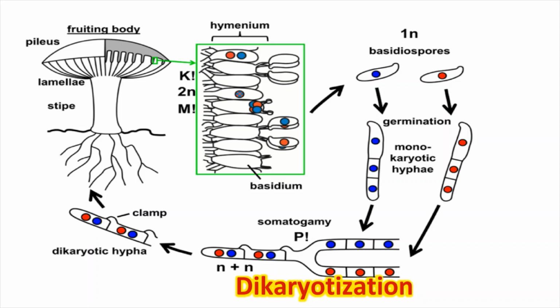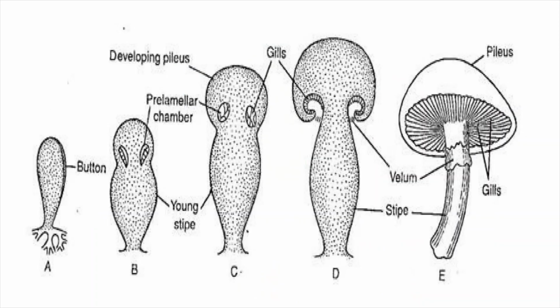A monokaryotic mycelium will have a single nucleus in each segment, in each septum, whereas a dikaryotic mycelium will have two nuclei in each septum, and of the two nuclei, one is plus strain, the other one is minus strain. The dikaryotic mycelium grows underground in the soil, in the humus, and it becomes the rhizomorph. From this, the fruiting body called basidiocarp arises.